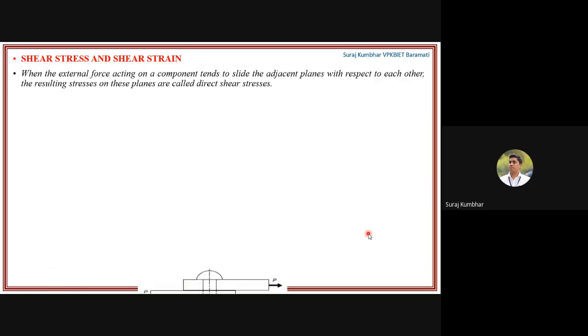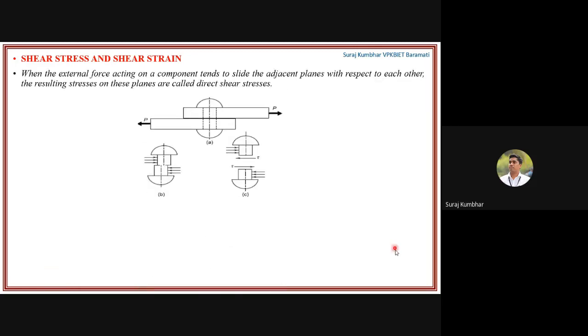Okay, now shear stress and shear strain. Okay, so what is shear stress? Okay, when the external force which is acting on a component tends to slide the adjacent planes with respect to each other, then the resulting stress on these planes is called a direct shear stress.